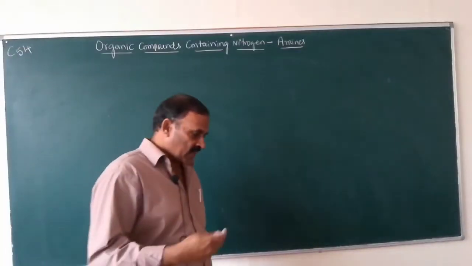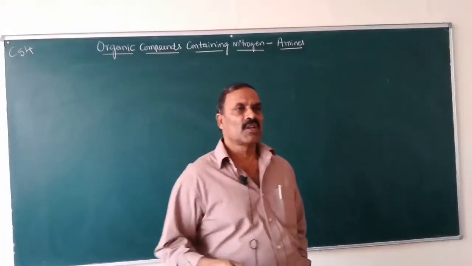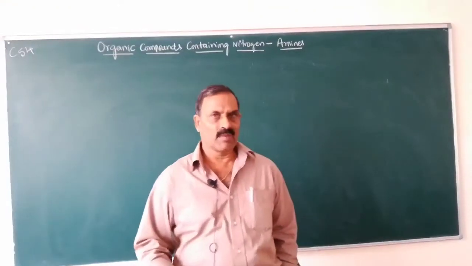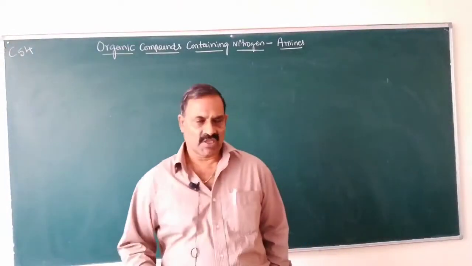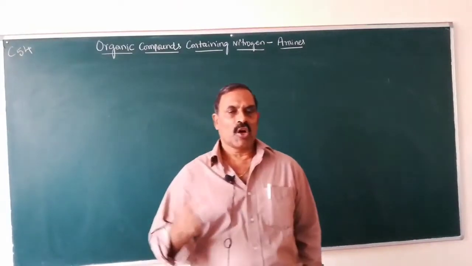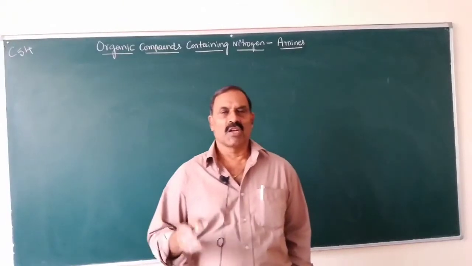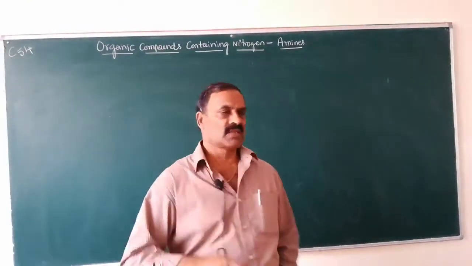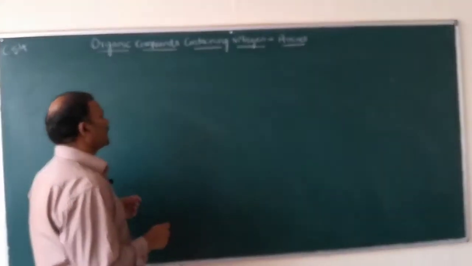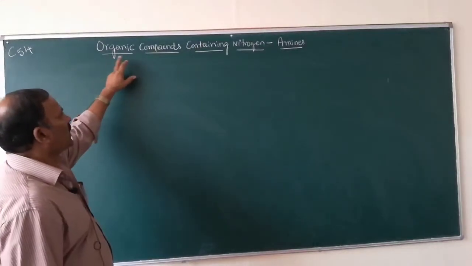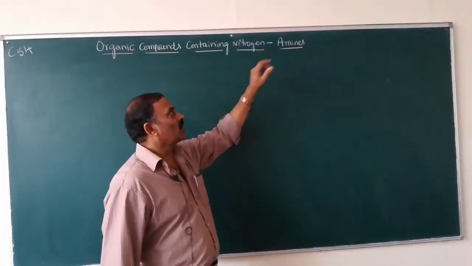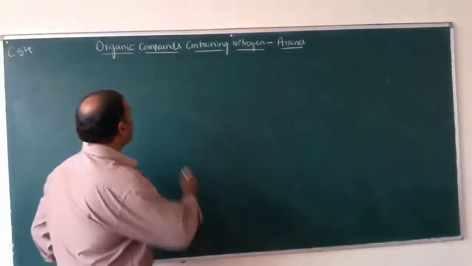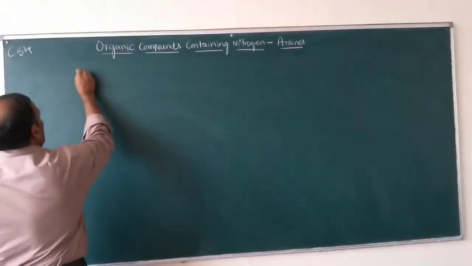Today we will study one of the chapters in organic chemistry, namely organic compounds containing nitrogen. Organic compounds containing nitrogen are also called amines. So the chapter heading is organic compounds containing nitrogen. They are also called amines. Now what are amines?